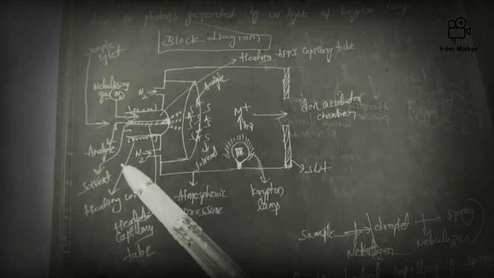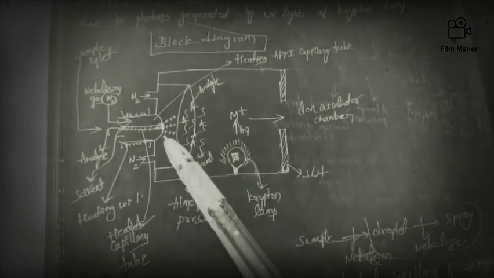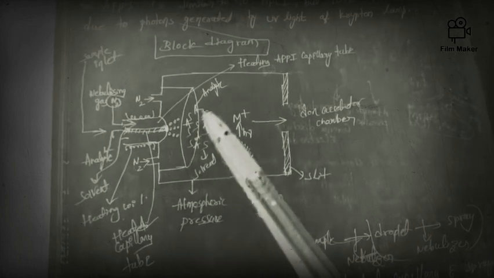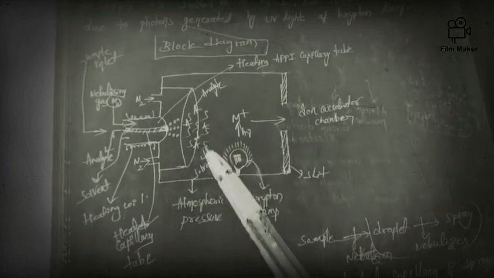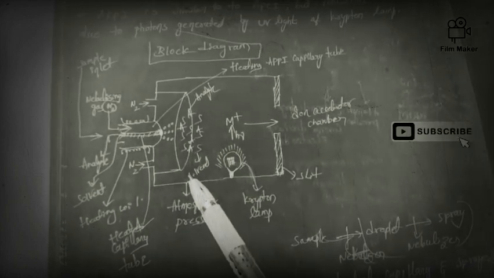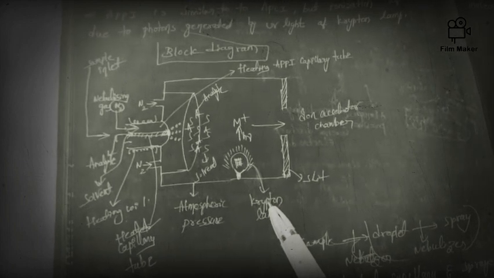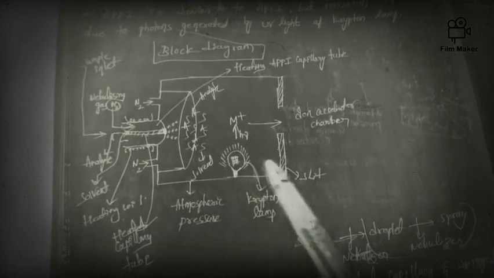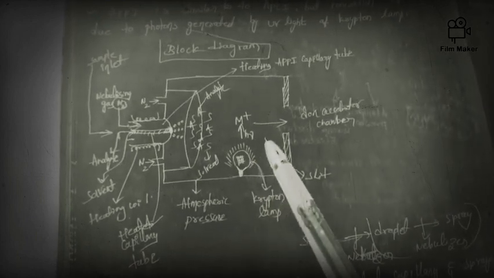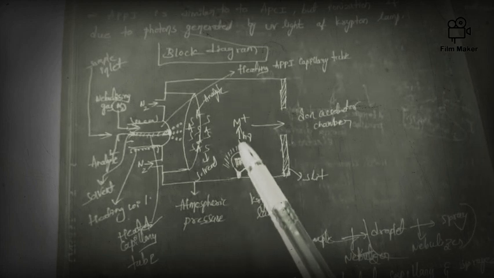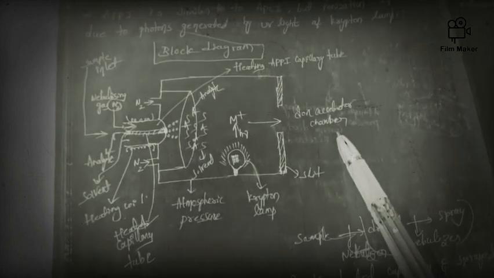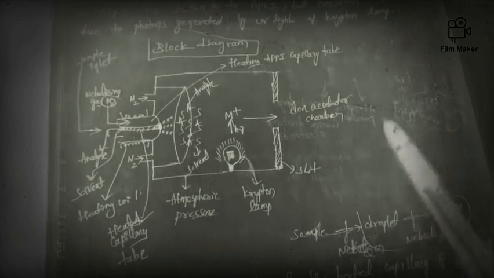Here S means sample, or you can say solvent, and A means analyte. Here atmospheric pressure conditions are maintained. As I already said, UV light of a krypton lamp is used, so this is the krypton lamp. From this, the light is focused on the molecule which we have taken, and it will enter into the ion accelerating chamber and finally it enters into the mass analyzer.